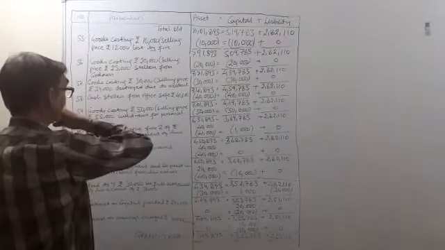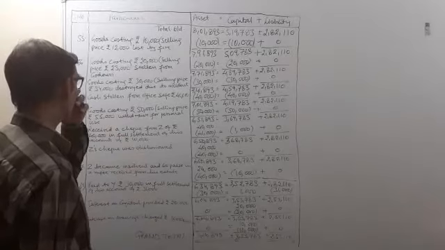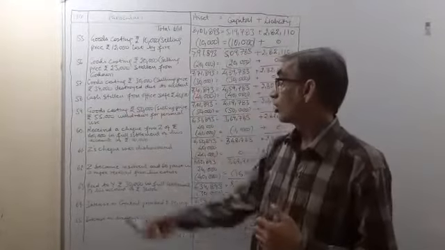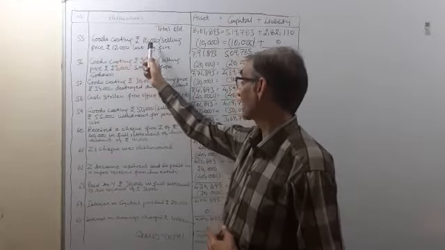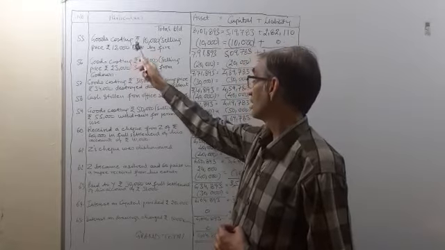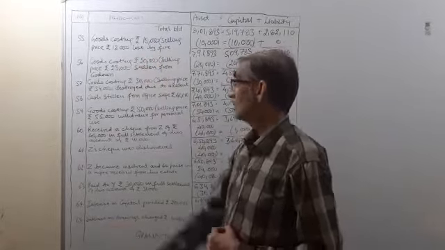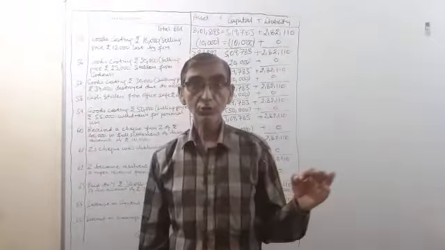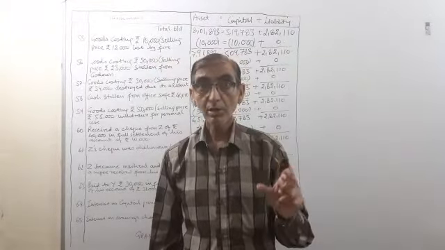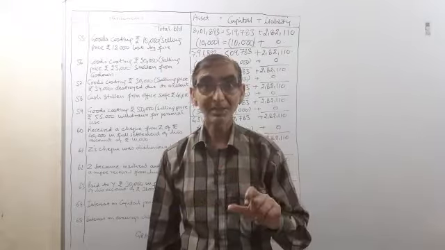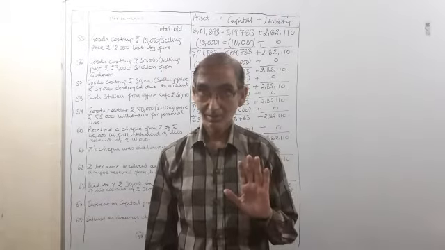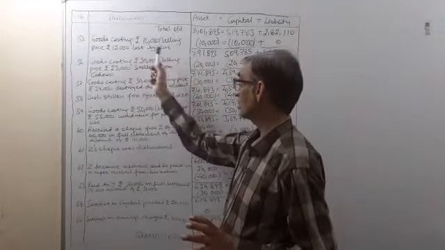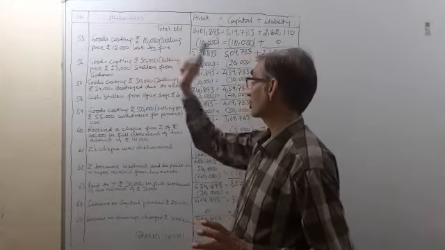The 55th transaction says goods costing rupees 10,000, selling price rupees 12,000, lost by fire. So here the goods of the value of rupees 10,000, that was the cost of the goods, and their selling price was 12,000, were lost by fire. So it is the loss of the goods. Whenever the goods are lost, they will not be taken at the selling price, they will be taken at the cost price. It should be made clear by you all. So whenever there is a loss, goods will be taken at the cost price.